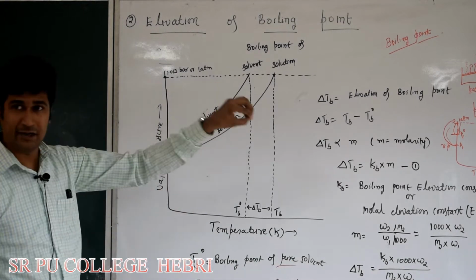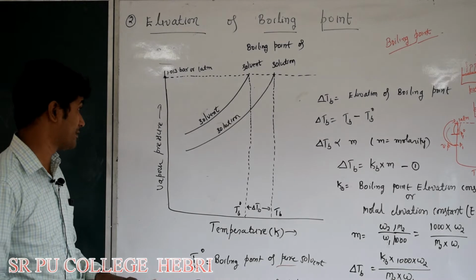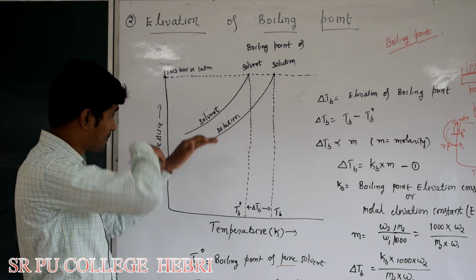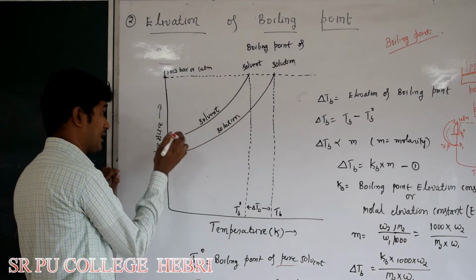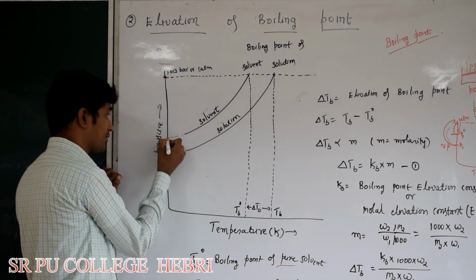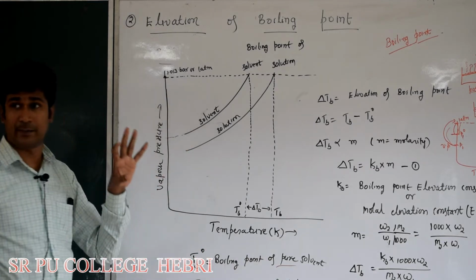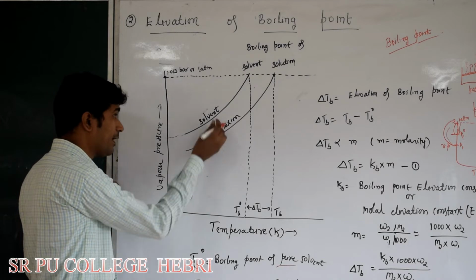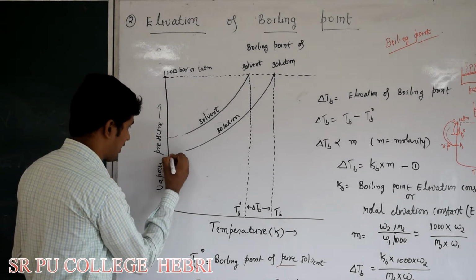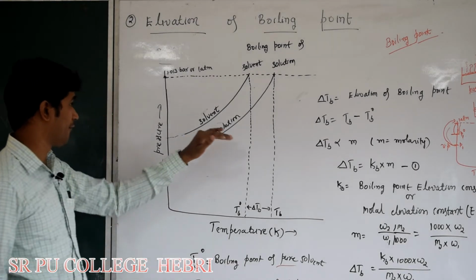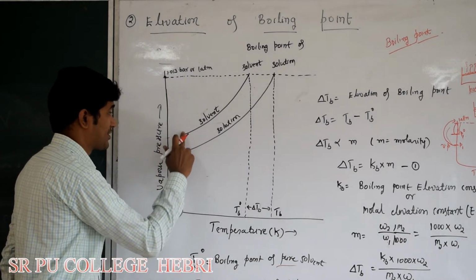Next, you added a non-volatile solute or solid. Now what happens to vapor pressure? Vapor pressure decreases. So now the curve of solution comes below this. Why? Vapor pressure decreases. See, this is for a solvent. Here vapor pressure is more. If you extrapolate it, this is the point at which the vapor pressure of solvent remains. But in solution, vapor pressure decreases. So the difference between the solvent and solution curve, it is less. If you extrapolate it, this is the point of vapor pressure of solution. It decreases. That's why the curve for solution lies below the solvent.